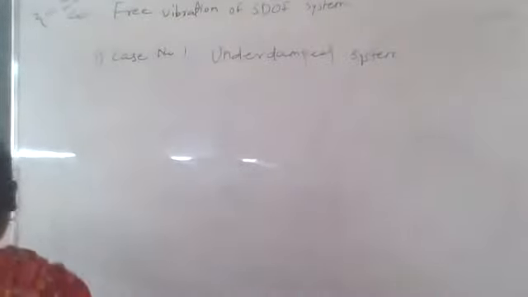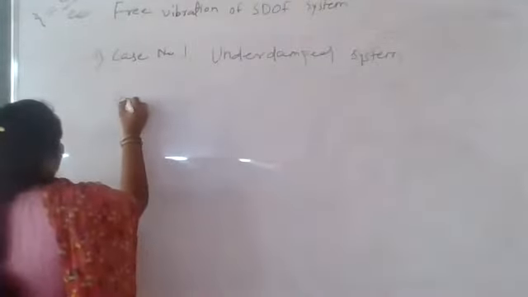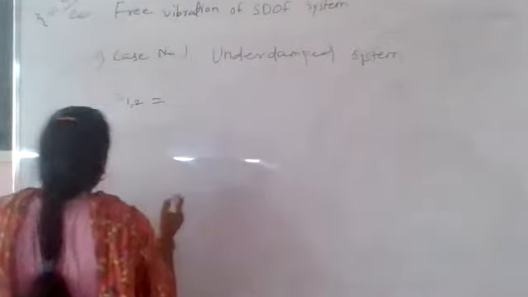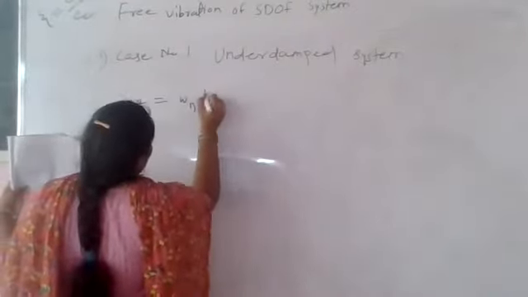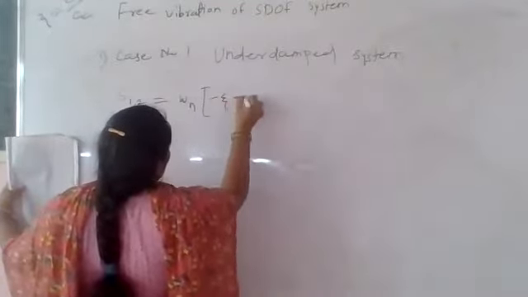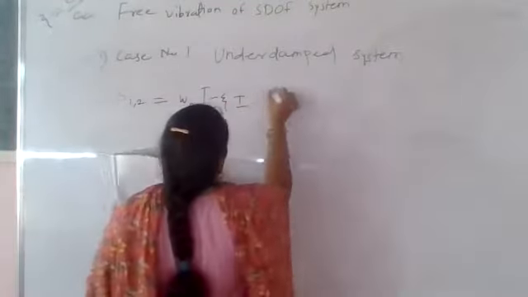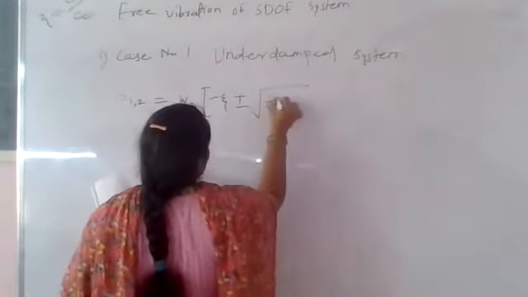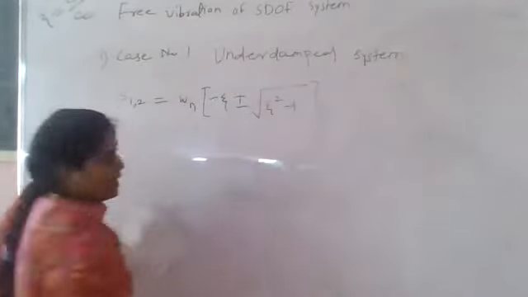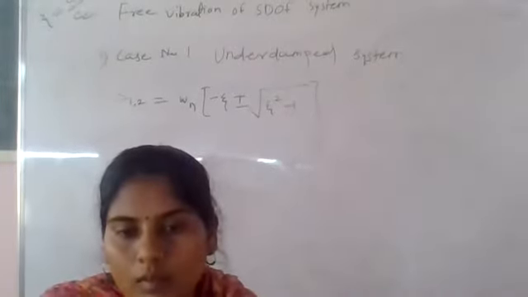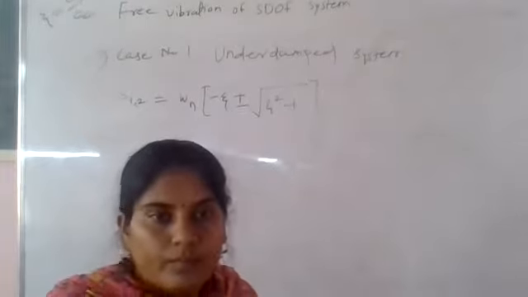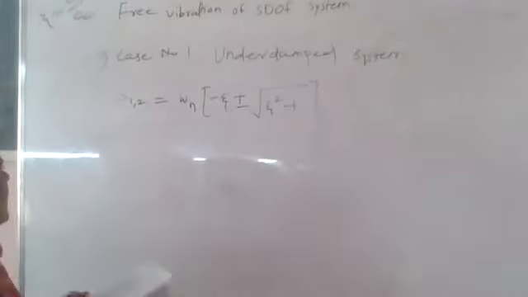What is this? S1,2 we already got. What parameters do we have here? S1,2 is equal to omega n into bracket minus zeta plus or minus root of zeta square minus 1. Okay, that value. Up to this we have covered: case number 1 for underdamped system, S1,2 value in terms of zeta.